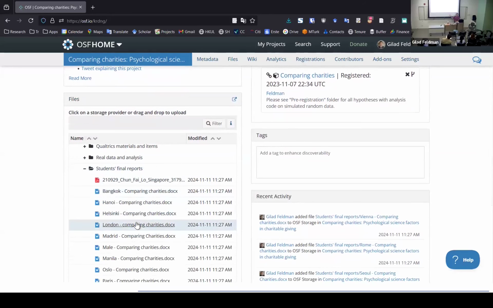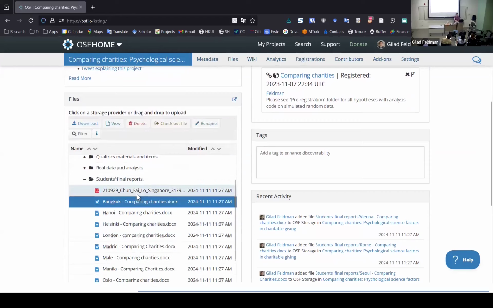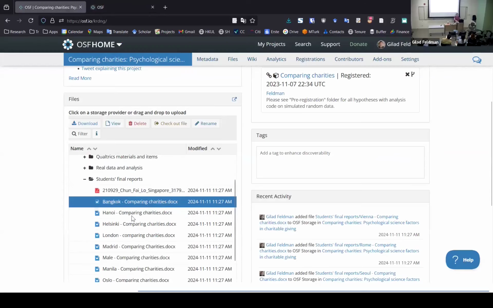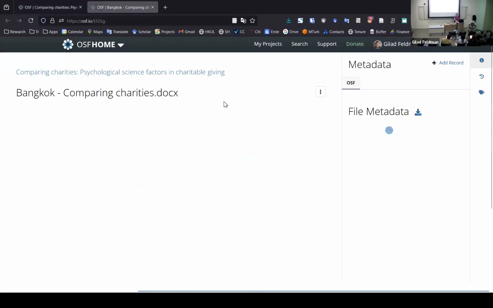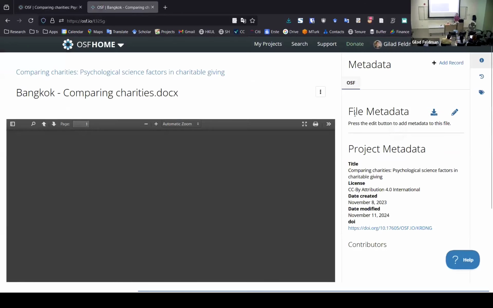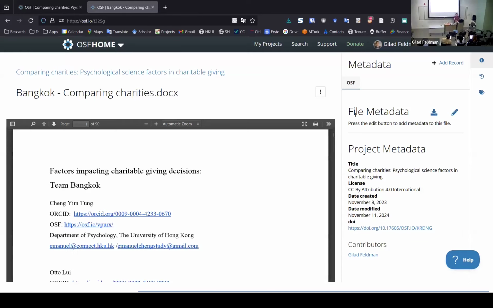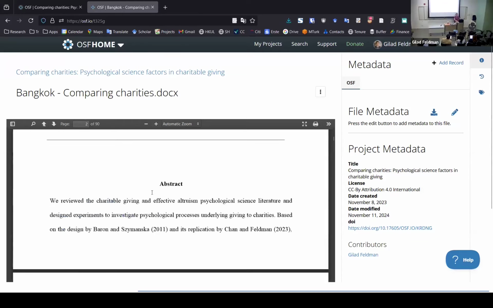If you don't know what your report should look like, just have a look at what the previous year's students did. So you can just open one of these or just open randomly. I don't even know if this is a good one or a bad one, but all of them were pretty good. So you can just open these up and see how good you think they are. If you're not sure, what should I include for the introduction? What should I include for the methods? What should I include for the results? I think your best bet is to open all these reports and see how well they did.